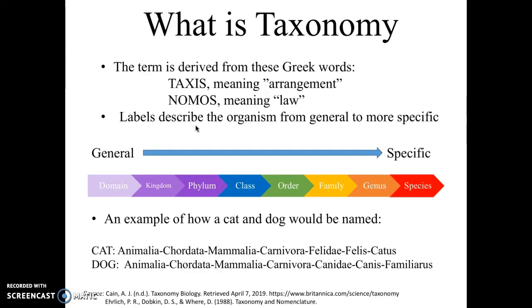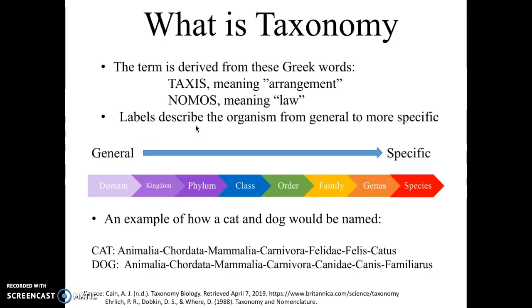Just to give you a little example, I included how a cat and a dog would be named according to taxonomy. A cat would be Animalia, Chordata, Mammalia, Carnivora, Felidae, Felis, Catus, and a dog would be Animalia, Chordata, Mammalia, Carnivora, Canidae, Canis, Familiaris.